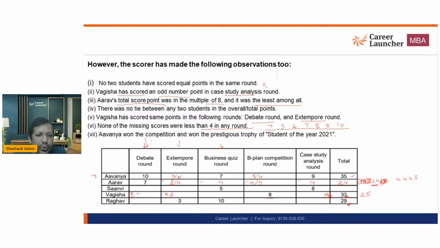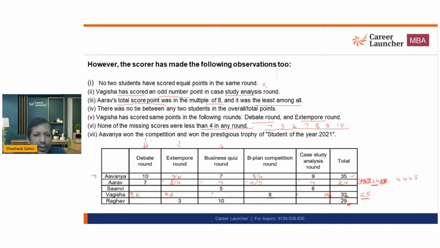Let's say this is 6, so this will also be 6. 6, 6, 12. So I need remaining sum as 13. ठीक है. इन दोनों का स्कोर सेम है, तो ये 6 नहीं हो सकता. तो 13 कैसे बनेगा? 7 plus 6. Okay. Now this number can't be 6. अच्छा. अगर मैं बोलूं तो 6 तो कोई भी नहीं हो सकता क्योंकि इन दोनों का ये these two numbers are same, so third number cannot be 6. ठीक है. So 5 plus 8 and 9 plus 4.